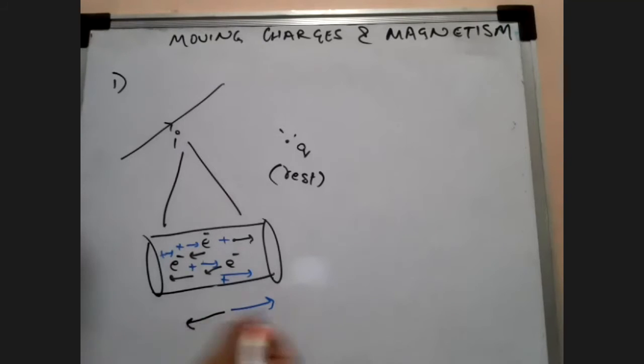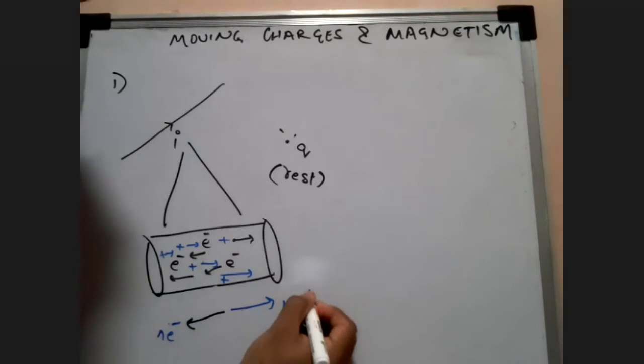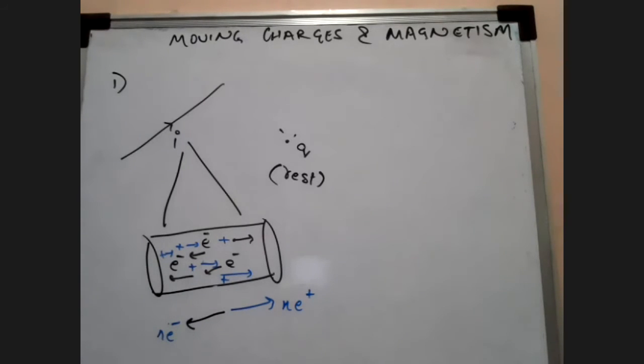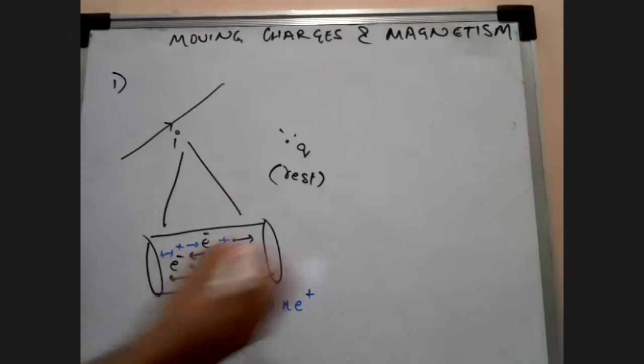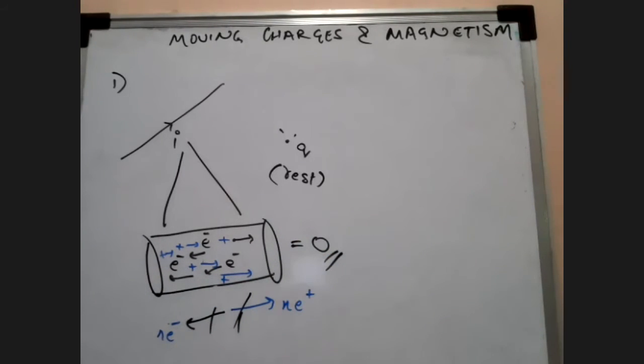Both the quantity, or the magnitude, of the electrons going this side and the positive charges going this side is going to be the same: n times e minus and n times e plus, I will say. If the magnitude is the same and the force is the same, can I say both are cancelled? This is just the explanation, remember. So by this, we can say that the charge in a current carrying conductor is zero.